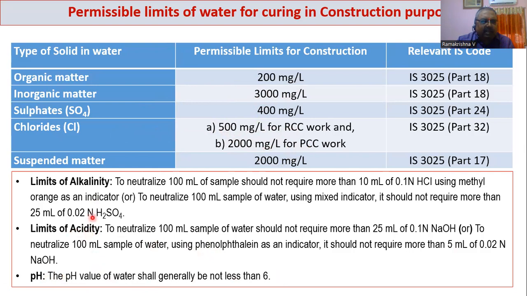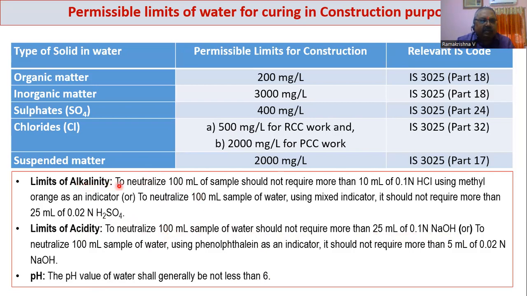Acidity and alkalinity limits are given in terms of the titrant using a 100 ml sample. For acidity, using sodium hydroxide for neutralization, it should not be more than 25 ml when you take 100 ml of sample.